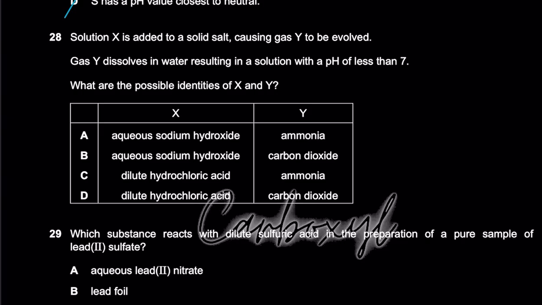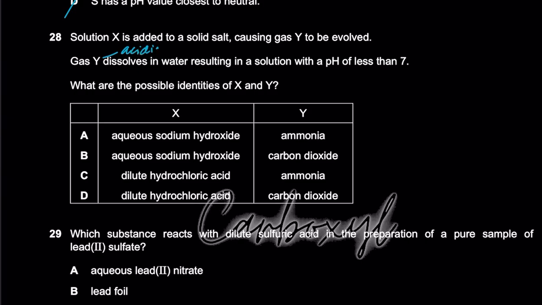अच्छा अब हम CS नहीं कर रहे हैं, हम chemistry कर रहे हैं. Okay, solution X is added to solid salt, causing a gas Y to be evolved. Gas Y dissolves in water, resulting in a solution with a pH less than 7. That means that gas Y should be acidic.